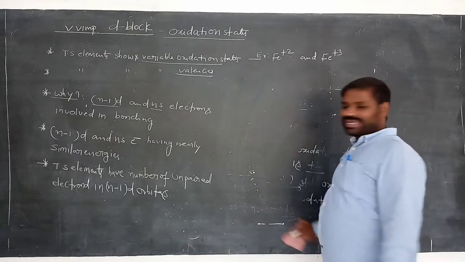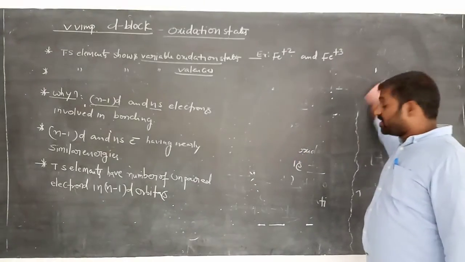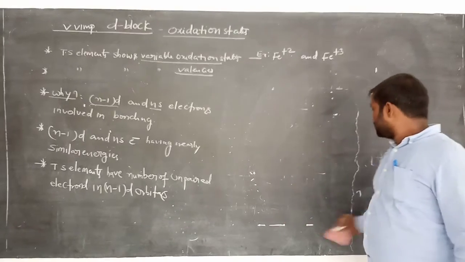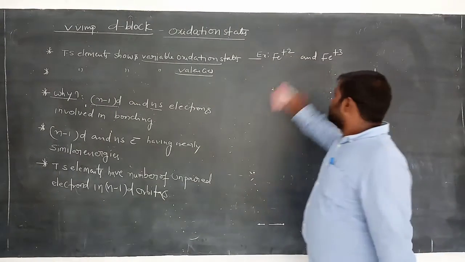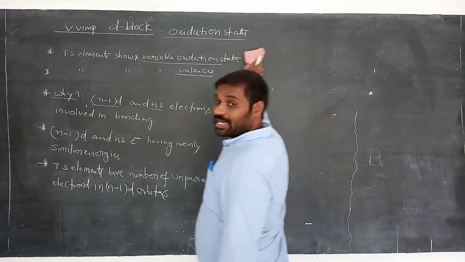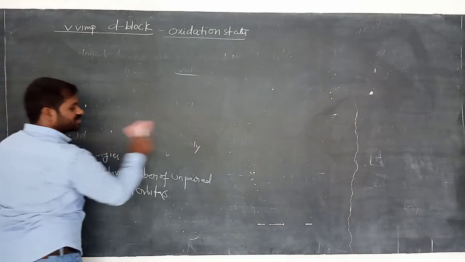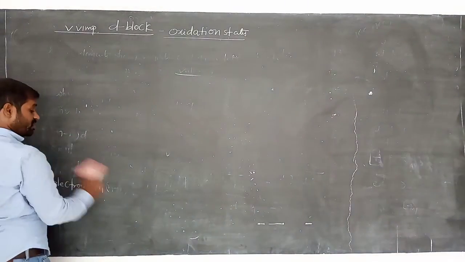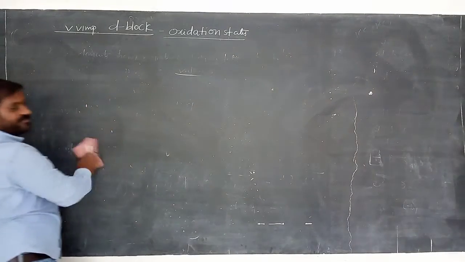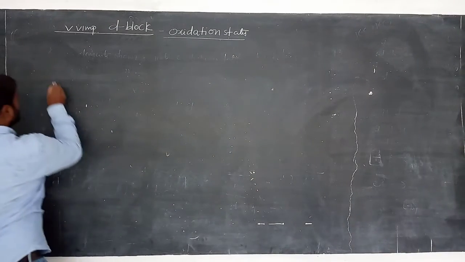That means zinc cannot show, scandium cannot show variable oxidation state. Remember this. Scandium cannot show variable oxidation state. It only shows +3. Okay? But iron can show variable oxidation state, Fe+2 and Fe+3. Note.